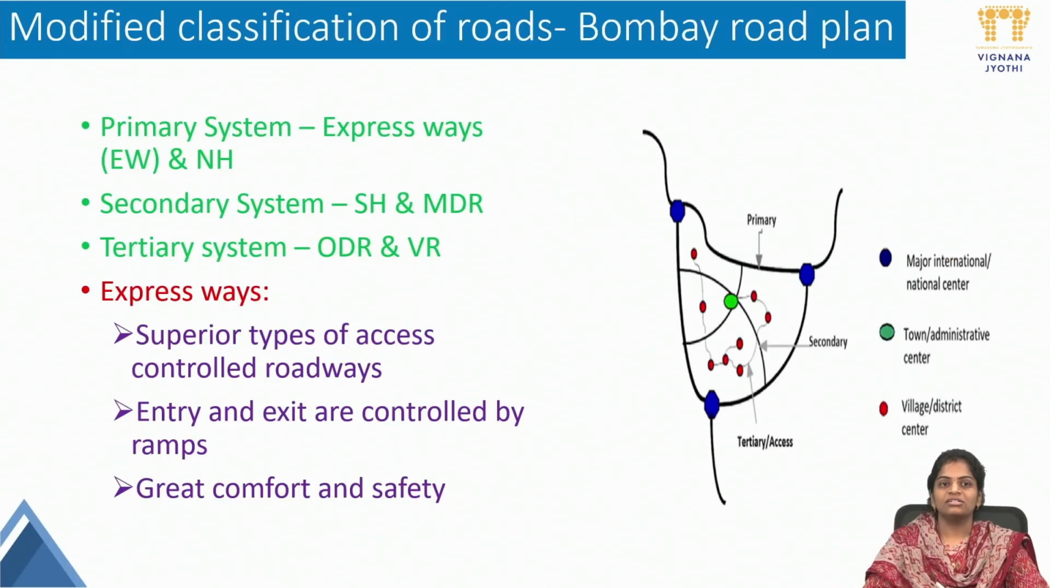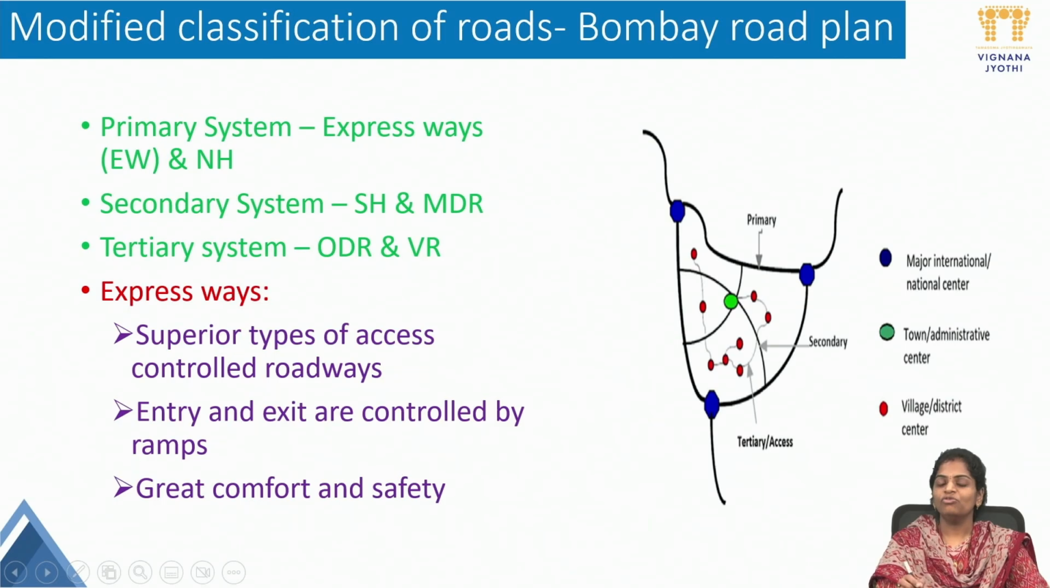Okay. Next, the modified classification of roads is given by the Bombay Road Plan. After the Nagpur road plan, the Bombay road plan has given some classification of roads. Why has the Bombay road plan given it? In this plan, we have primary system, secondary system and tertiary system. In the primary system, there are expressways and national highways. In the secondary system, state highways and major district roads. In the tertiary system, we have other district roads and village roads.